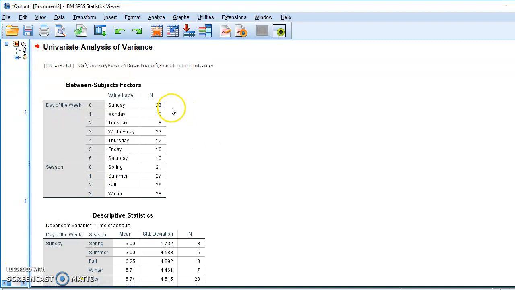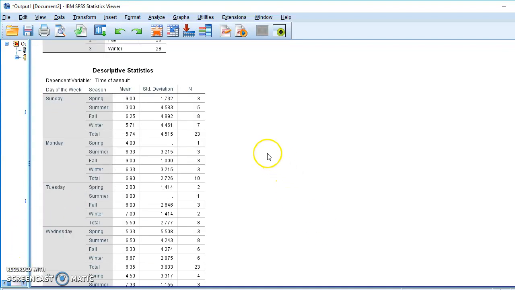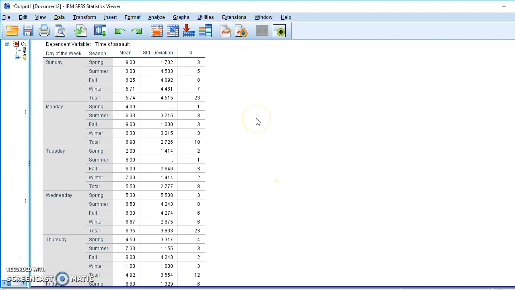So if we look at the between subject factors, we see there are some unequal sample sizes here. They're very similar here, but then you've got a 10 and an 8, which are drastically different than a 28. So that just adjusts for that using that sums of squares type 3. So in the descriptive statistics, we have the means across all levels.